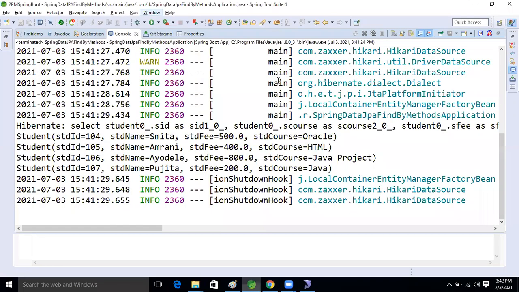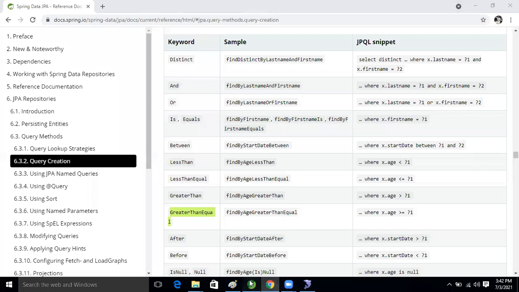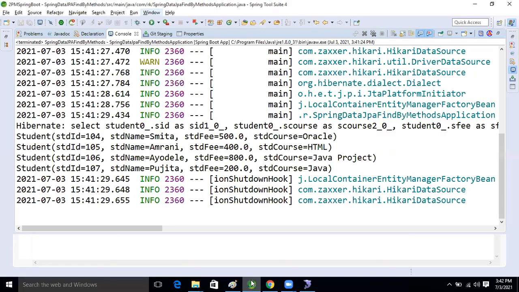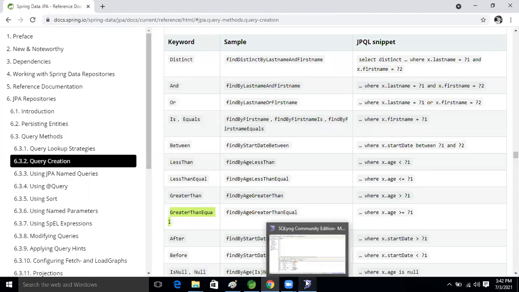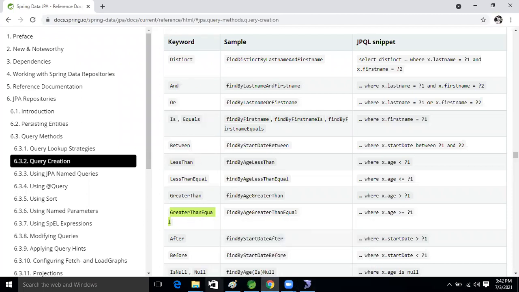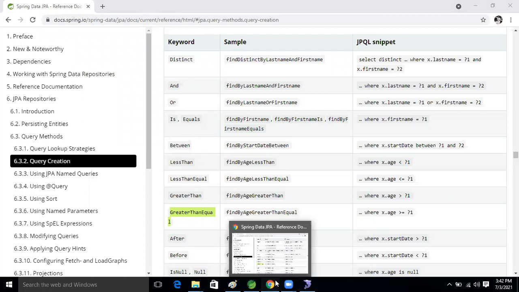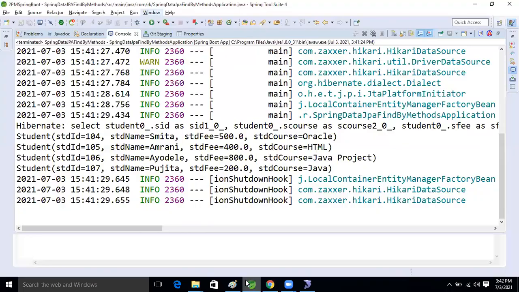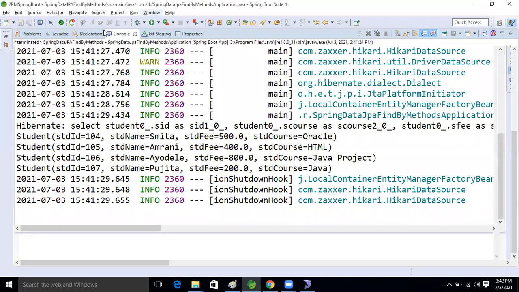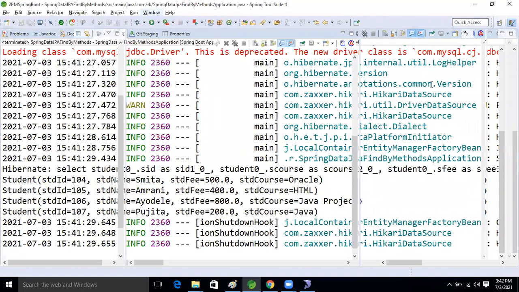Ravi, a small doubt. Yes, Sudhir. If we remove that equal to, then the method will not work. In the method name, we have given greater than or equal to. Why would it not work? Okay, one minute, we will go step by step. I know what your doubt is. I will show that one also. Your doubt is this one, right?